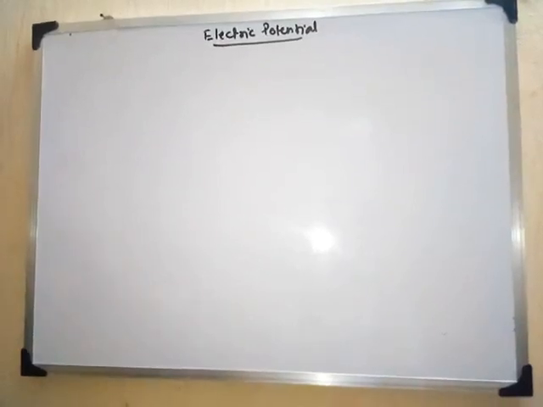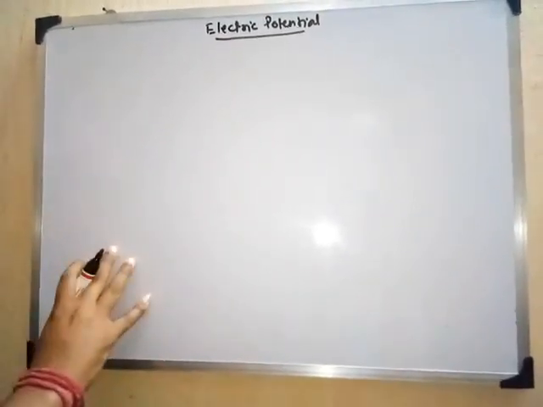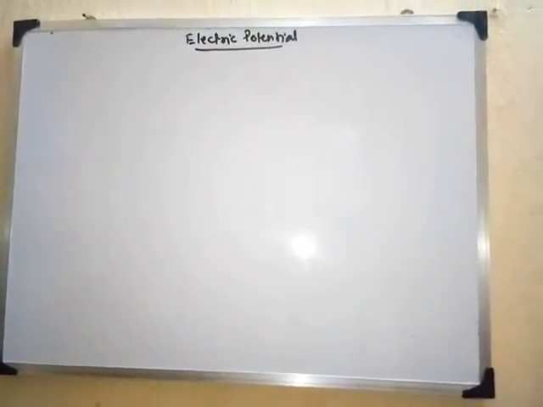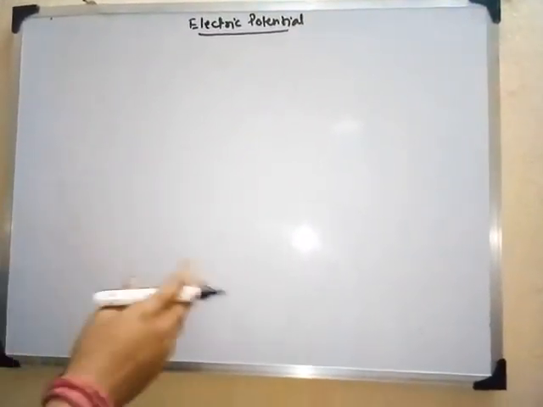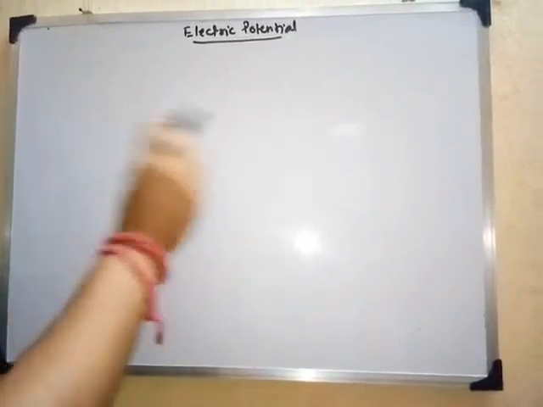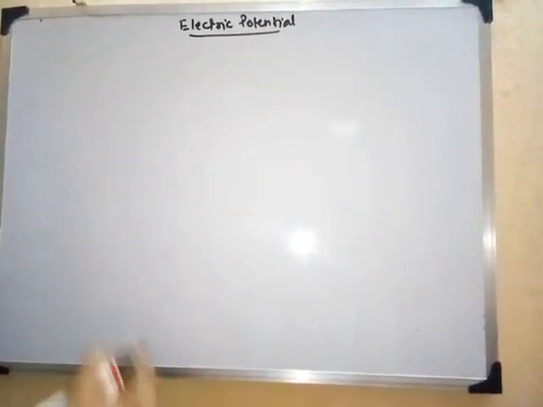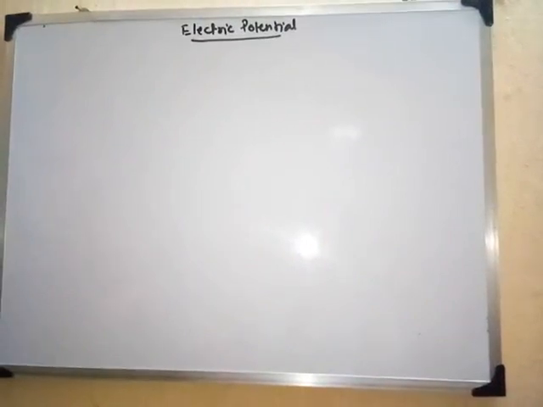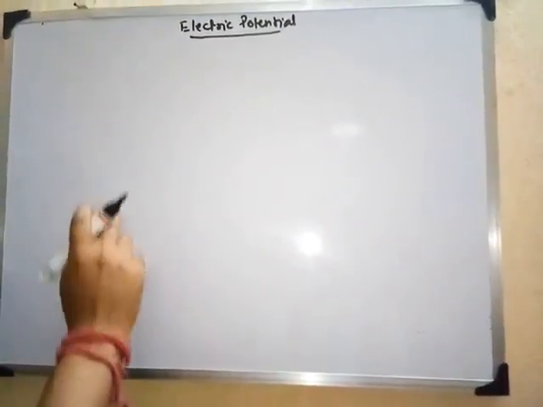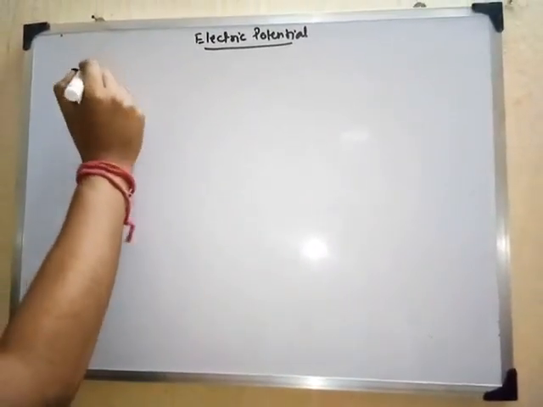We are going to discuss the details about the electric potential. As we know, electric potential is basically the amount of work done in moving a unit positive charge from infinity to a particular point, right? So let us now see in detail what electric potential means. So first we see the definitions.